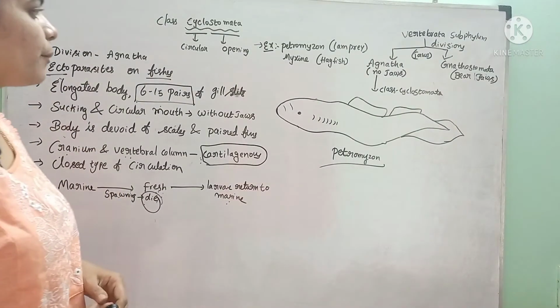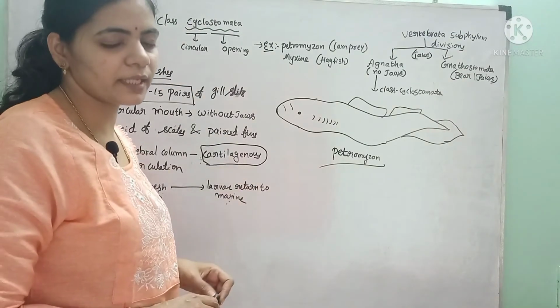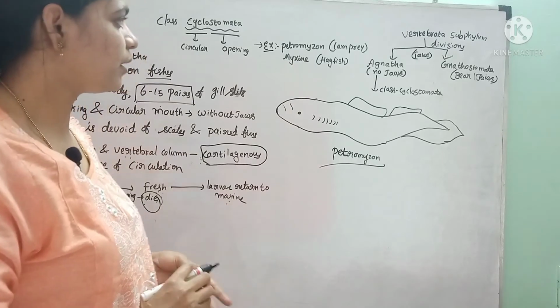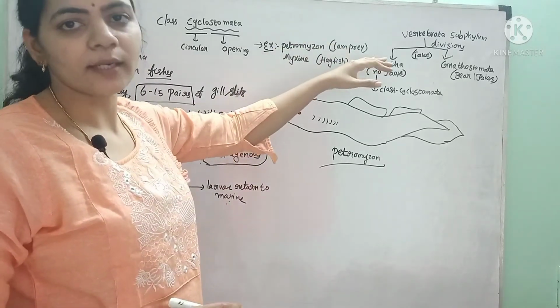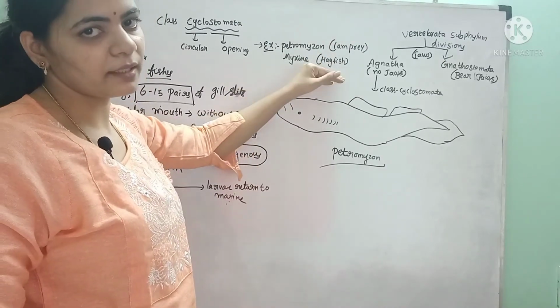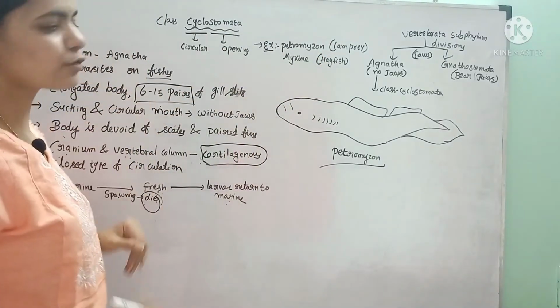And in Cyclostomata, there are two examples. They are Petromyzon and Myxine. Very important: Petromyzon is commonly called lamprey and Myxine is called hagfish. These two are the main examples of Cyclostomata.